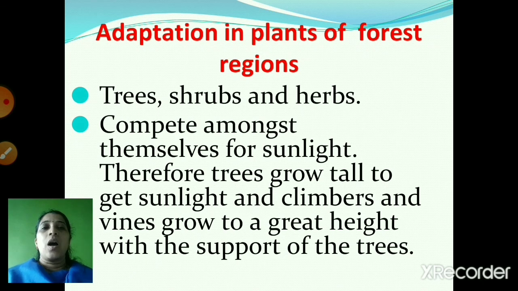Next we saw about the adaptation in plants of forest regions. In the forest region, we see a variety of plants like trees, shrubs and herbs. All these trees compete among themselves for sunlight. So the trees grow very tall to get the sunlight, and the climbers and vines grow at a greater height with the support of these trees.